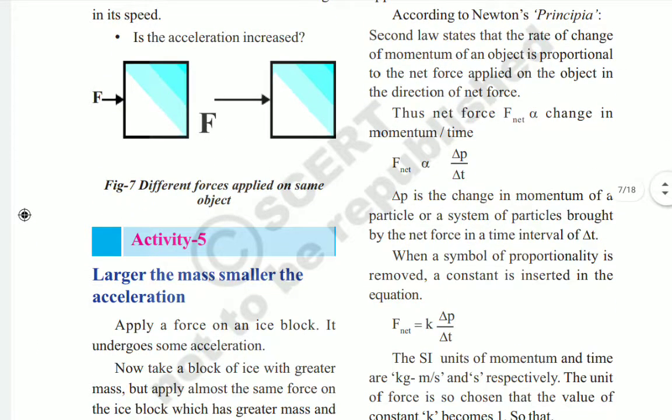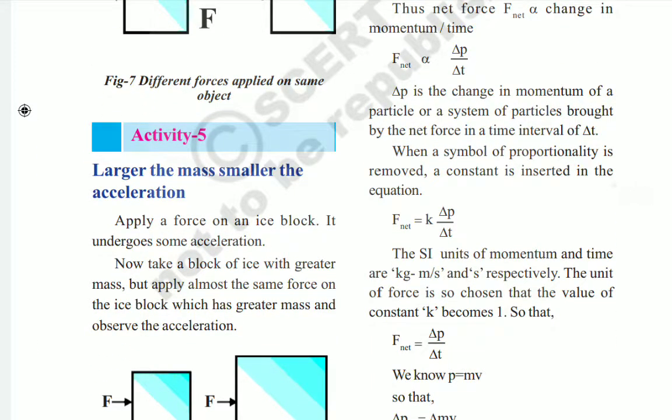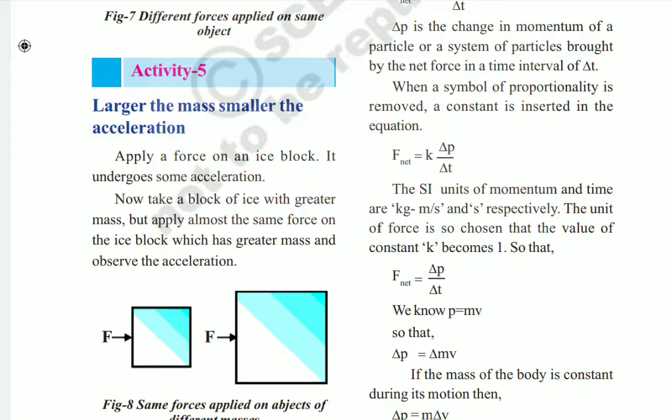And second, activity 5: the larger the mass, the smaller the acceleration. Here again we have to apply some force on an ice block. It undergoes some acceleration. Now take a block of ice with greater mass, but apply almost the same force on the ice block which has greater mass, and observe the acceleration.